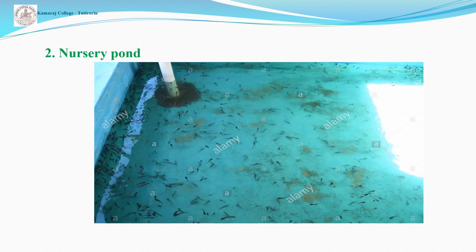This pond is used to rear hatchlings into fry for a period of 1 month till the fry attains a size of 2 to 2.5 centimeters. It's a small pond. The size should be 30% of the water area allotted for this pond. The depth of the water column should be 1 to 1.5 meter.